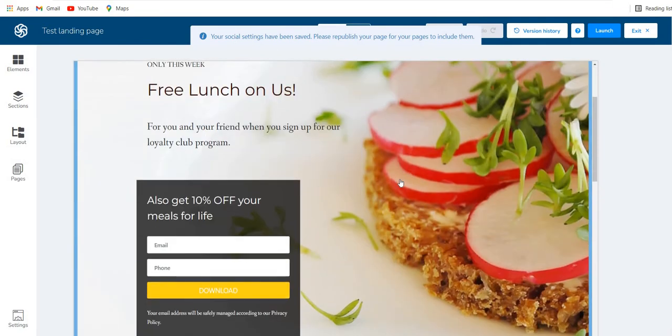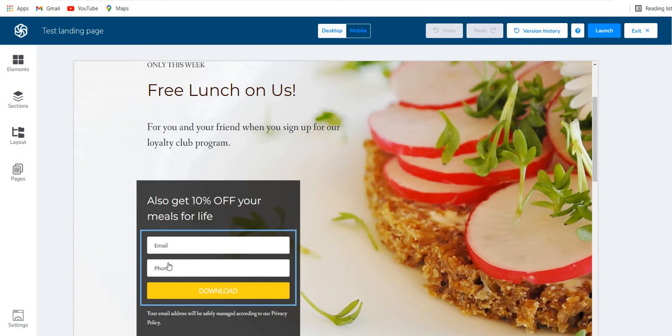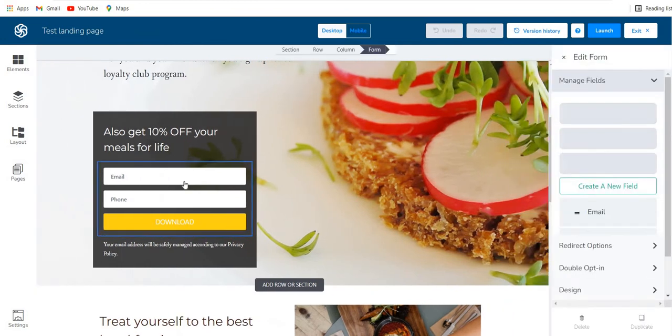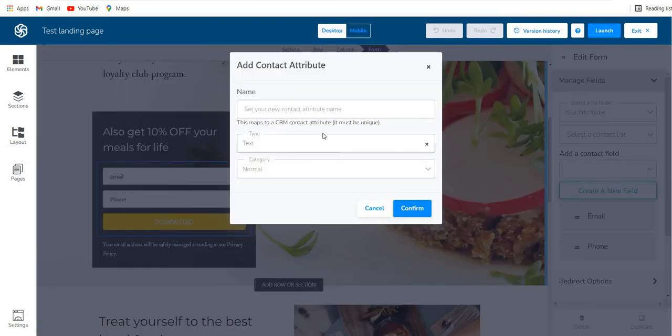So first up, what do you do over here? The most important thing, like I said, is the form. So what I see over here is I see only email and phone number. I want to add the name also of the lead which I want to get. So I'm going to click into the form and I will create a new field.